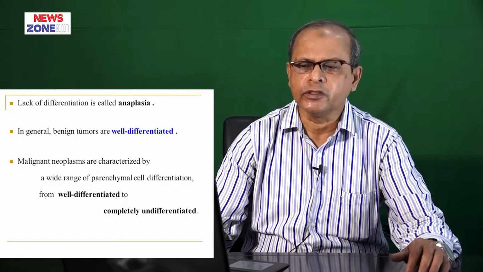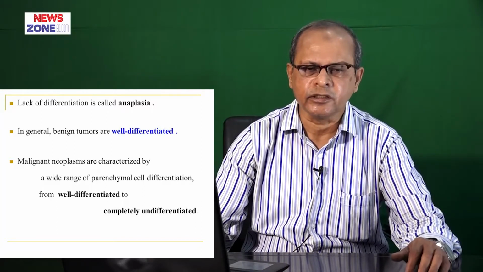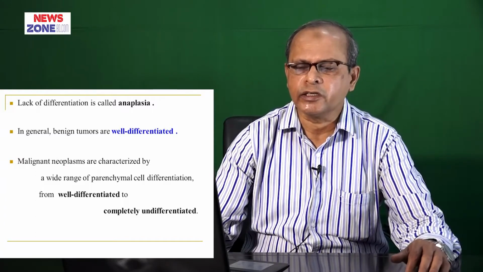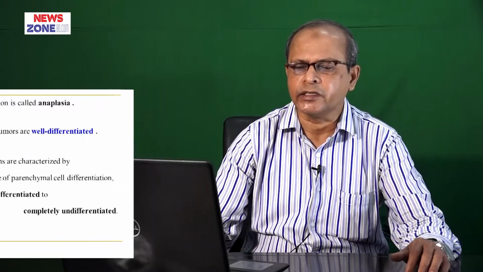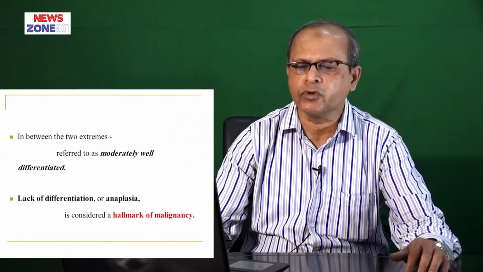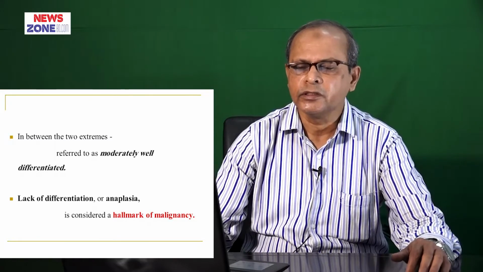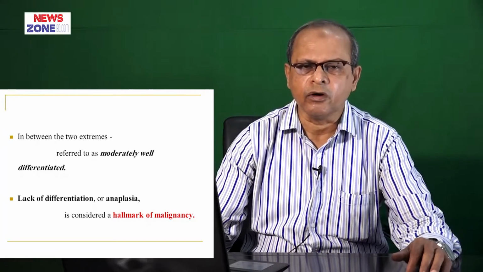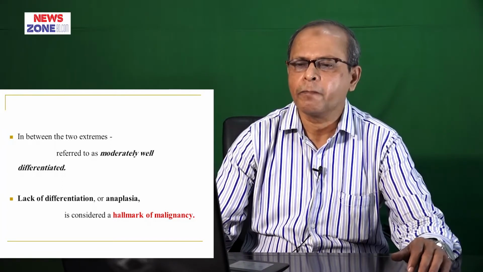All benign tumors are usually well differentiated, and malignant tumors may range from well differentiated to completely undifferentiated. But between these two extreme conditions, this is known as moderately well differentiated. And lack of differentiation, that is anaplasia, is the hallmark of malignancy.